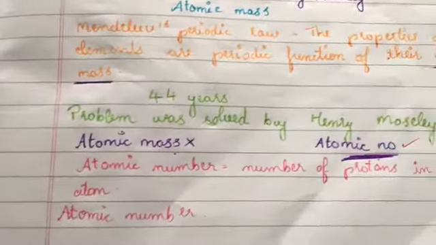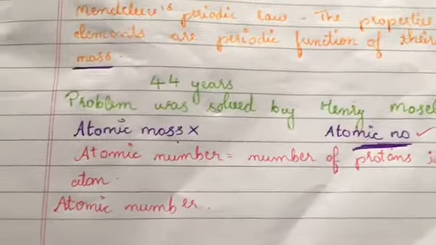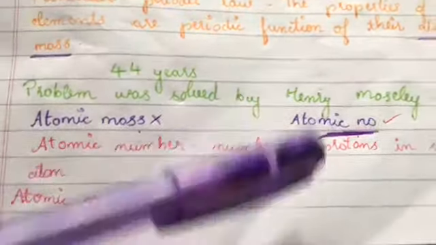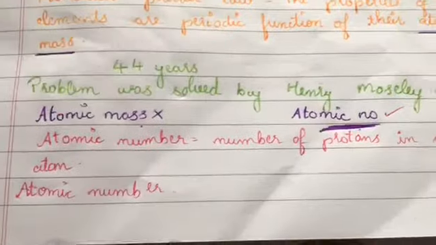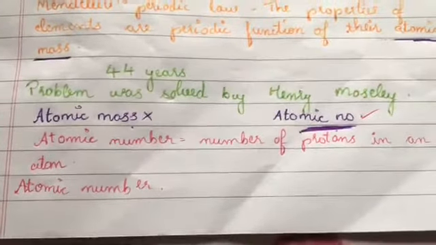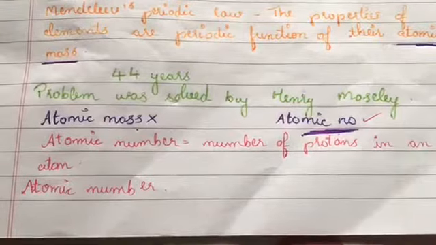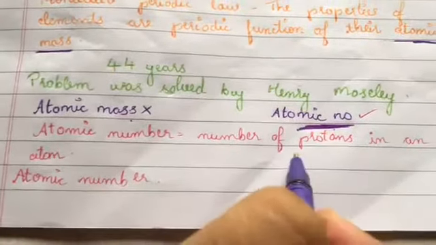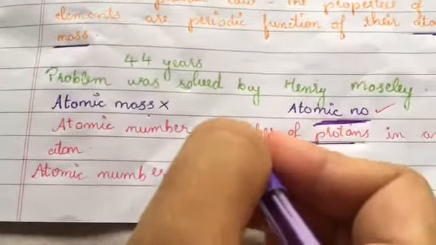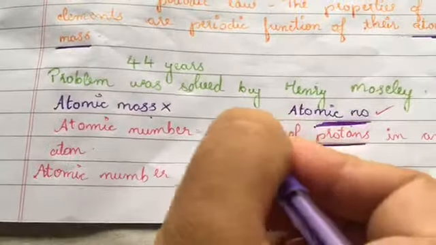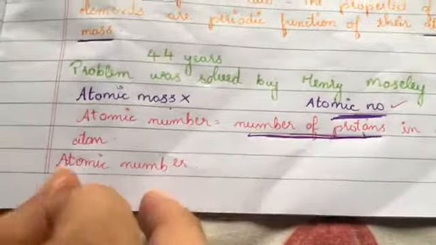Do you know what is meant by atomic number? Atomic number is nothing but the number of protons present in an atom. There will be protons present in an atom, and the number of protons present in an atom is the atomic number. So atomic number is equal to the number of protons. This is what is meant by atomic number.